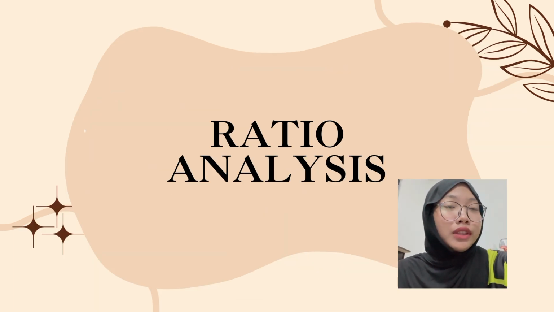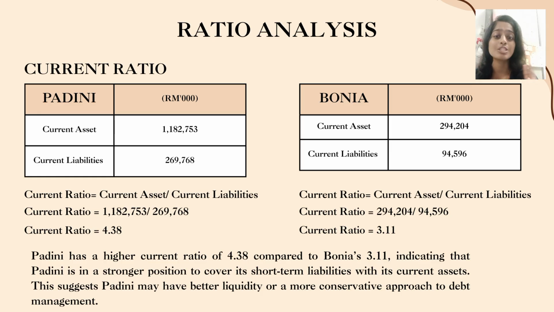And then let's go through the ratio analysis. As Lina said, we have picked two companies, Padini Holdings Berhad and Bonia Corporation Berhad. I'm going to present the current ratio today. For Padini, we have current assets and current liabilities. The current ratio formula is current assets over current liabilities.